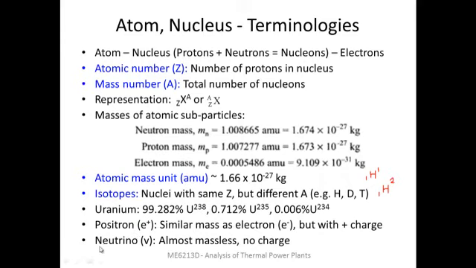Another particle is a neutrino, referred to using the symbol nu. It's an almost massless particle and there is no charge. So it's something with no charge and almost no mass.